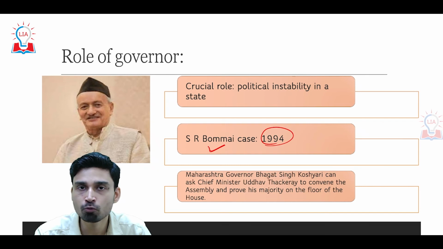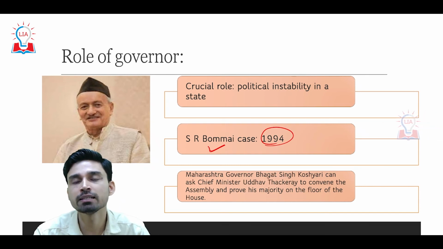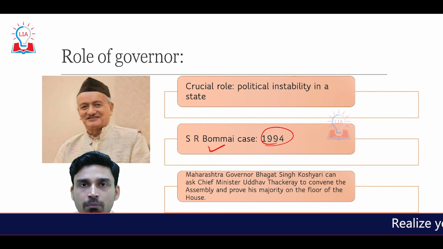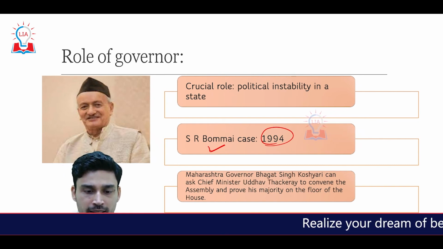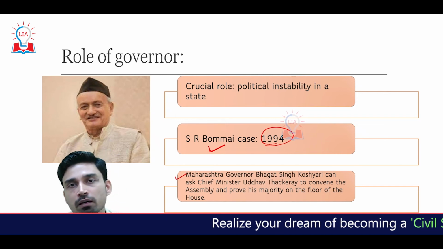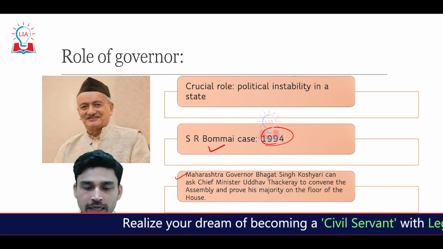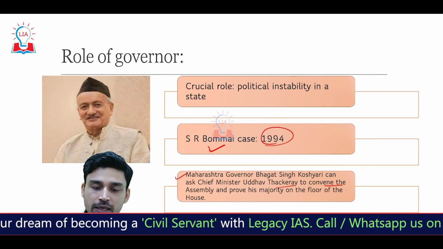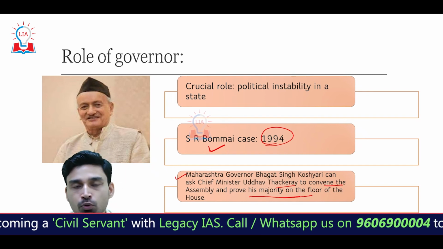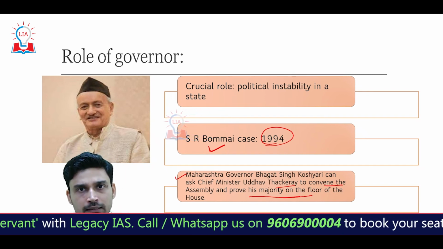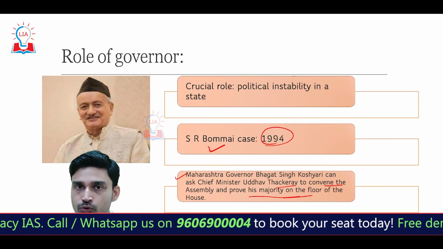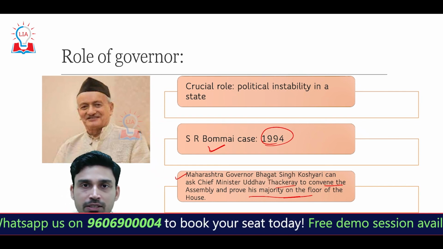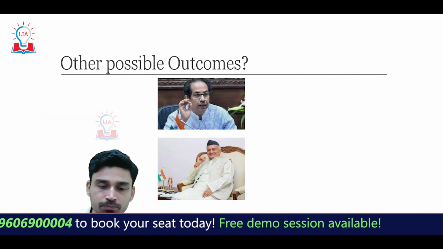In the S.R. Bommai case, the Supreme Court has clearly noted that whether there is political instability or whether the ruling party has lost confidence in the legislative assembly, it is not to be decided by the governor, but on the floor of the house. And that is why what can be done by the governor, who is currently Bhagat Singh Koshyari, is to ask Chief Minister Uddhav Thackeray to convene the assembly. After convening the assembly, Uddhav Thackeray will have to prove his majority on the floor of the house. If he is able to do so, then the government will function. However, if he fails to do so, then of course there will be recourse to President's rule or some other alternatives can be found.